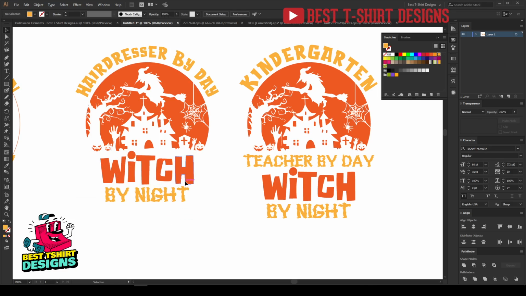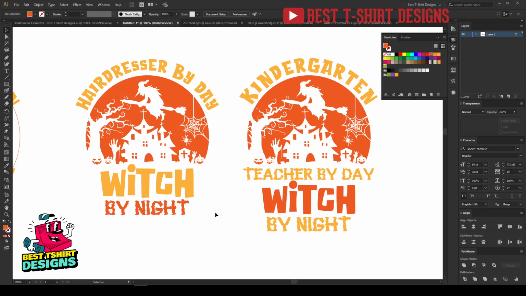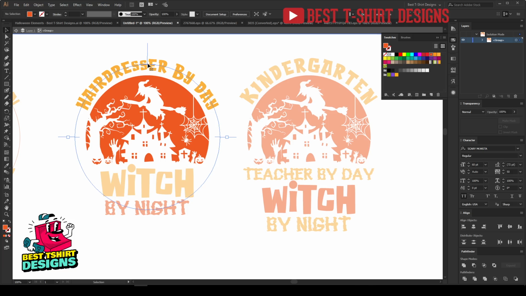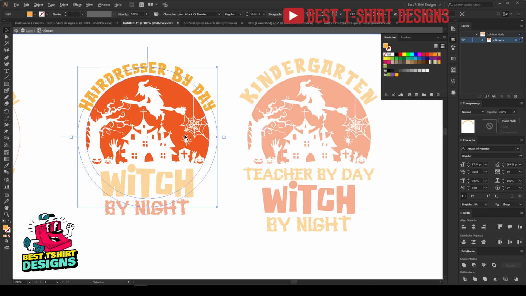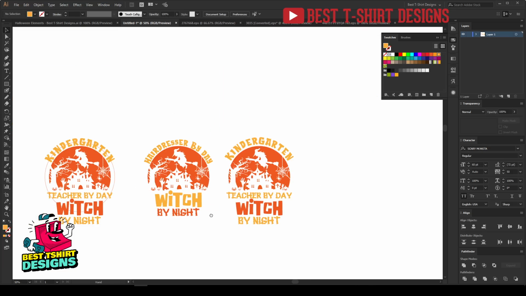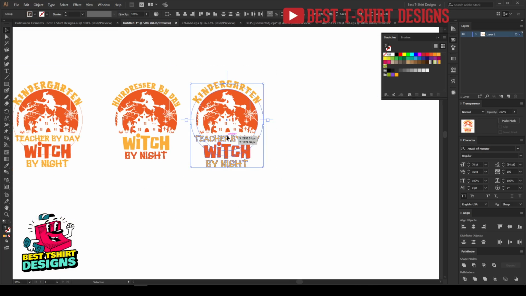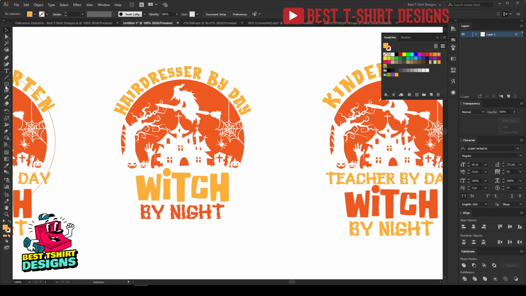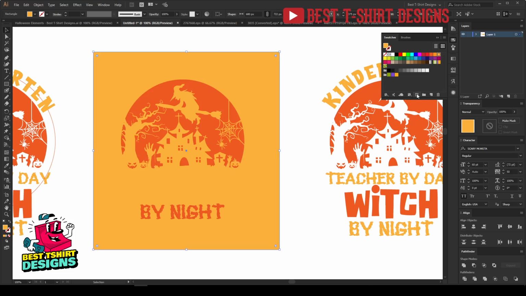And then this witch, I need to change it to this color, and then this one, I need to change it to that color. So hairdresser by day, witch by night. This is how it is going to work for me. Sorry. So I need to select this one, maybe a bit smaller in size. So you can see I have now two versions, that is kindergarten teacher by day, witch by night. And this is how I can convert this design into anything I want